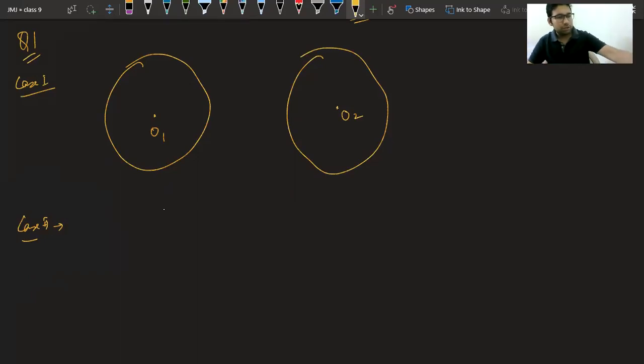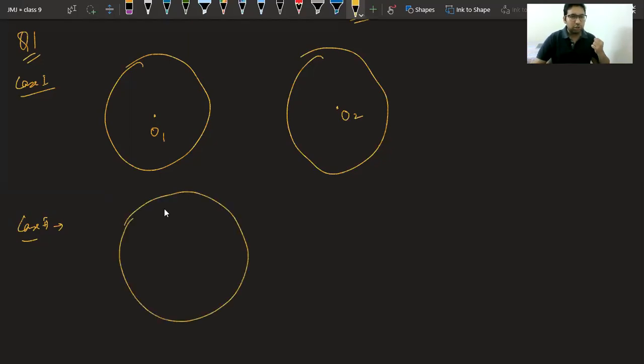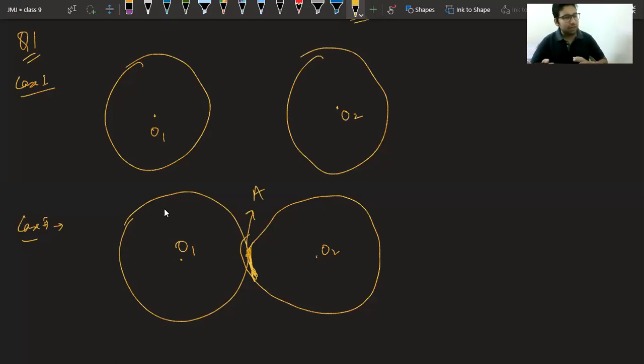Class, this was the first case when they are not touching at all. Second case is when they are touching at how many points? 1 point. So the second case is good, Rudra. They are touching at only 1 point like this. I am drawing using this rough only. You can use a compass, O1, O2. In this case, they are touching only at 1 point. So that is the second case. Similarly, you can try the third case and answer how many are possible.